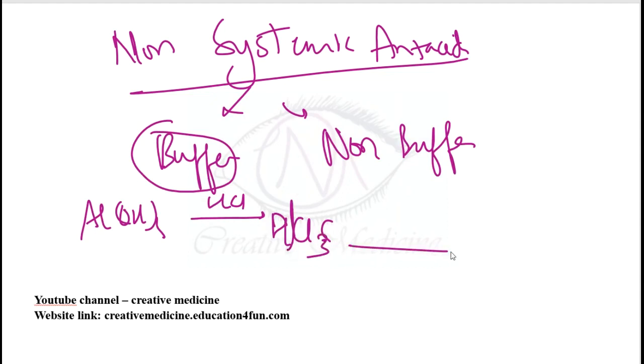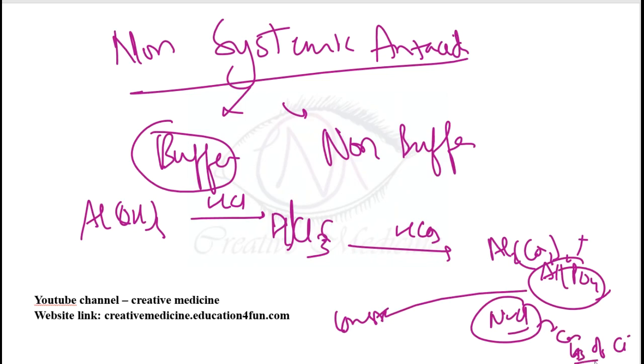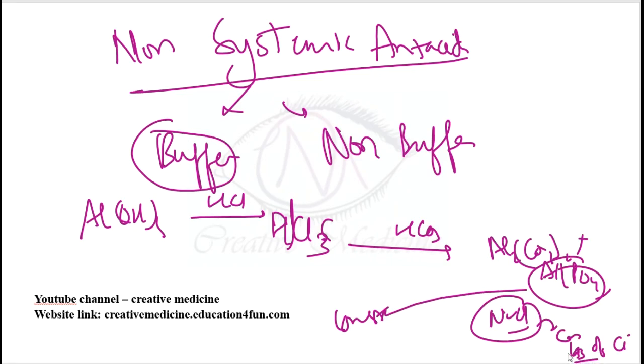And this will combine with bicarbonate and form aluminium carbonate. Also it forms aluminium phosphate and sodium chloride. This aluminium phosphate is responsible for constipation, and the sodium chloride will compensate the loss of chloride. Okay. Then we can also use magnesium trisilicate.